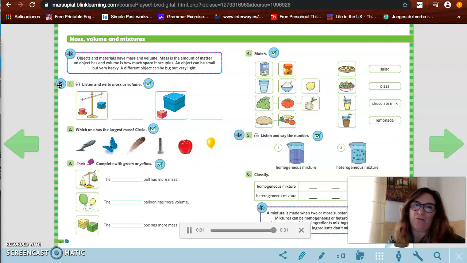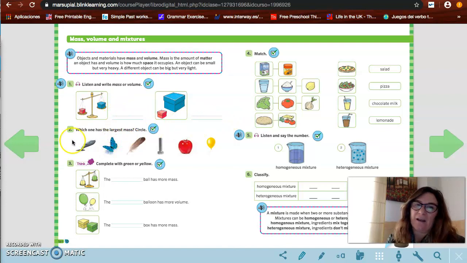So here we have to write mass or volume in these spaces here. Which one has the largest mass? Circle. So here we have a dolphin, a butterfly, a feather, a skewer, an apple, and a balloon. And you have to circle the ones with the largest mass.